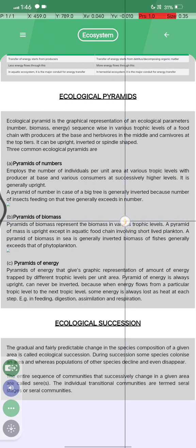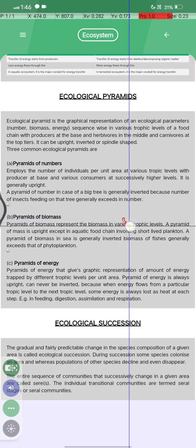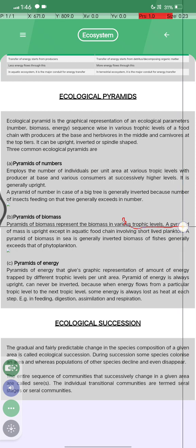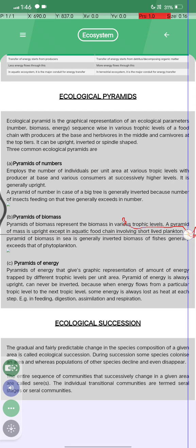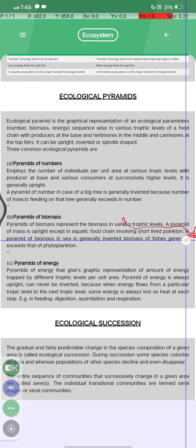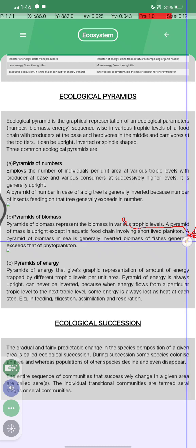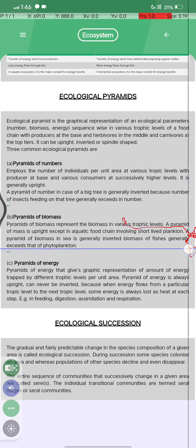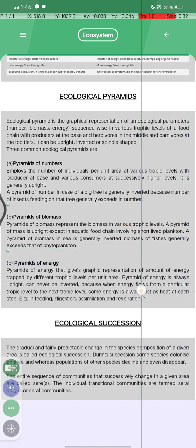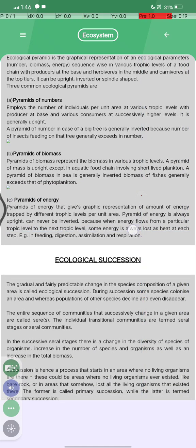Second is the pyramid of biomass. What is the pyramid of biomass? Pyramid of biomass represents the biomass in the various trophic levels. A pyramid of biomass is upright except in an aquatic food chain involving short-lived plankton, and the pyramid of biomass in the sea is generally inverted, as the biomass of fishes generally exceeds the phytoplankton. And third is the pyramid of energy.